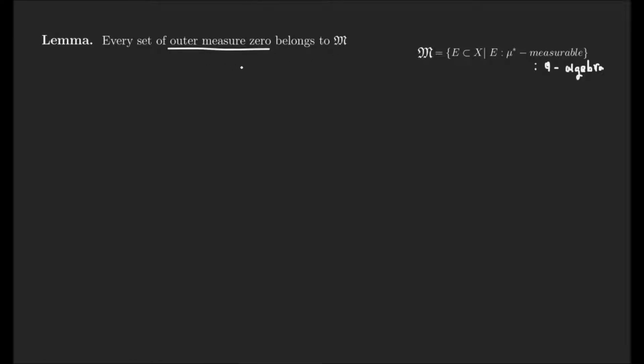So this means the claim is here: if E in X is such that the outer measure mu star of E is 0, so some element E satisfies that the value of the outer measure is 0, this is a null set.